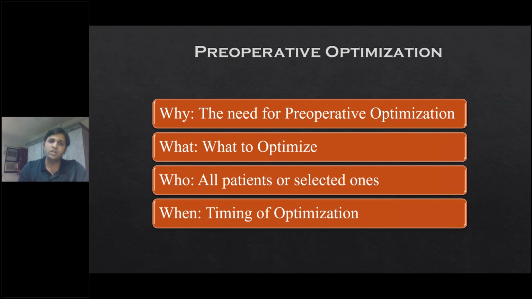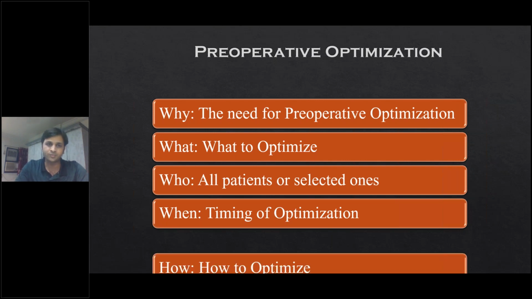The patients who are having malignancy, you can't wait for months together, but at least optimization of a week or 2 weeks can be done for these patients. So the time will depend on the type of ailment the patient is having. Emergency cases and urgent cases like infective cases, we don't have much time for optimization. So the time of optimization of these patients will be limited.